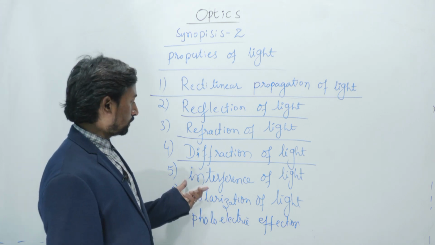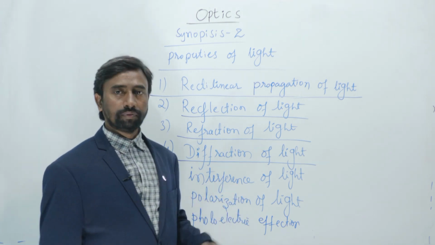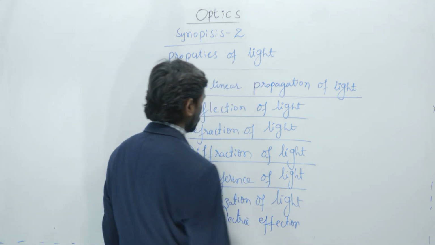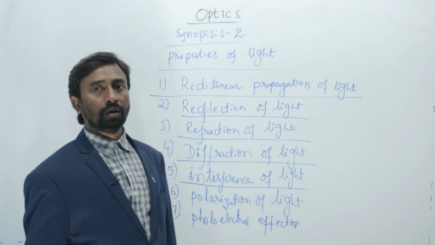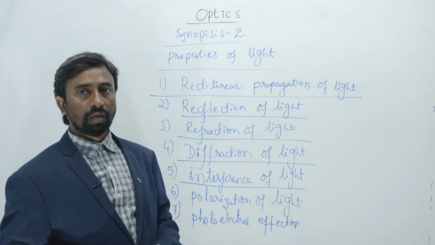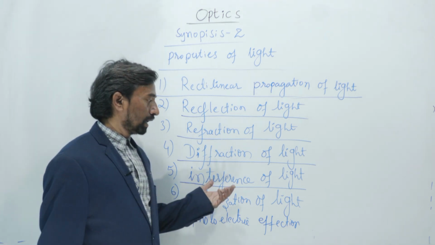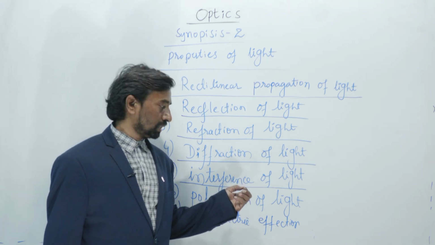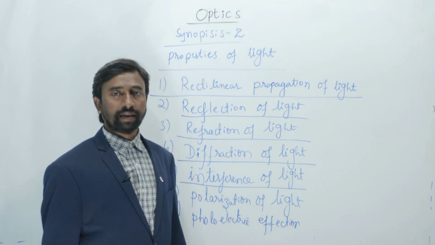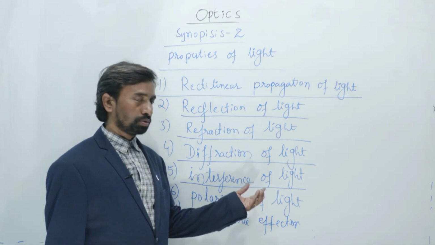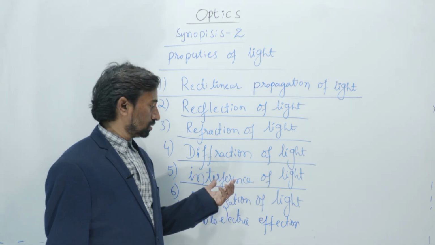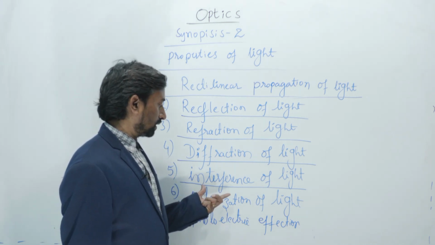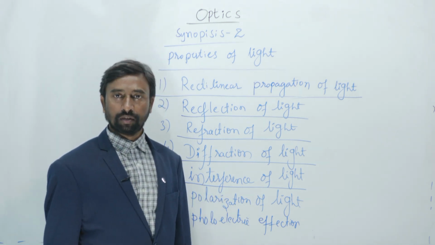That phenomenon of light is said to be the interference of light.